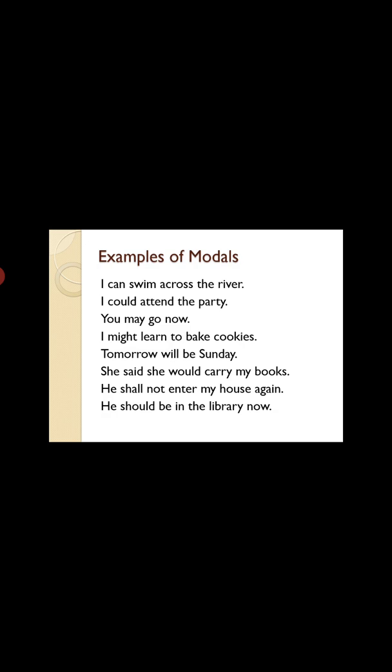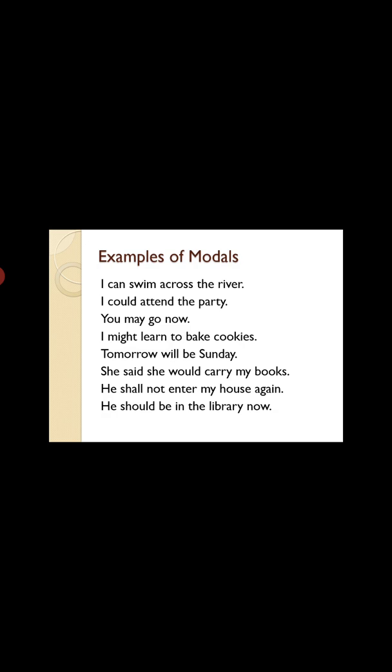First one is, I can swim across the river. So here I can, this is showing the surety that yes, I can swim. Okay, I could attend the party. Here uncertainty is there. Maybe I can attend, maybe I cannot attend. You may go now. You may go now means you can go. Okay. I might learn to bake cookies. I might means maybe, it's not confirmed.